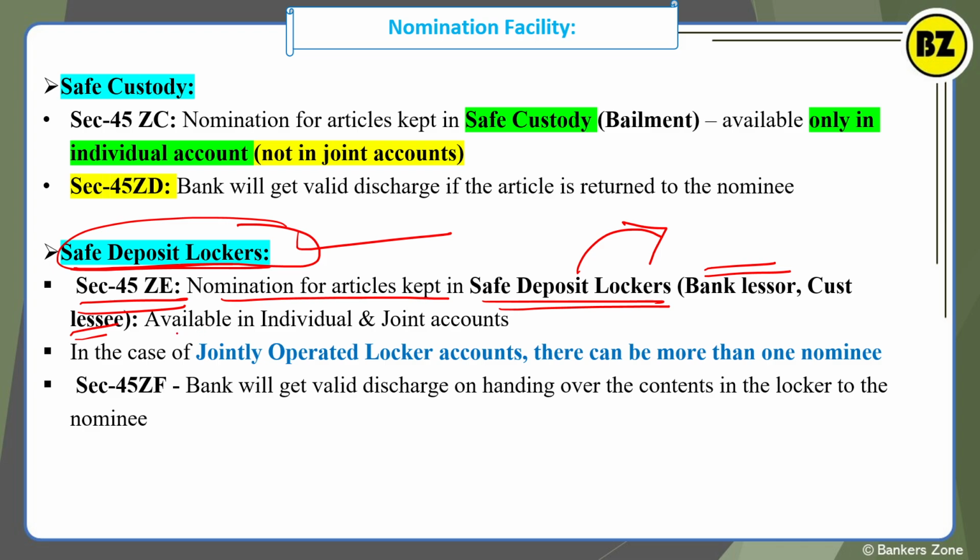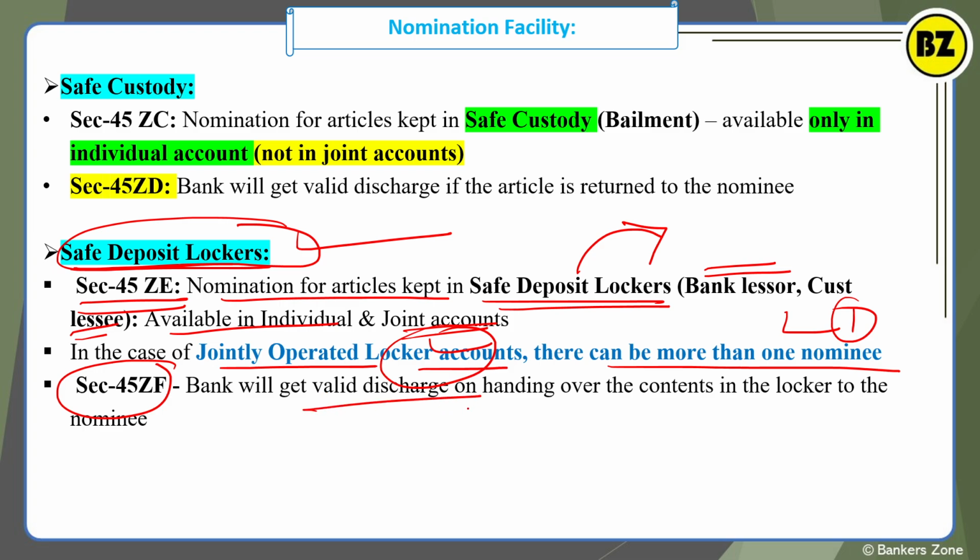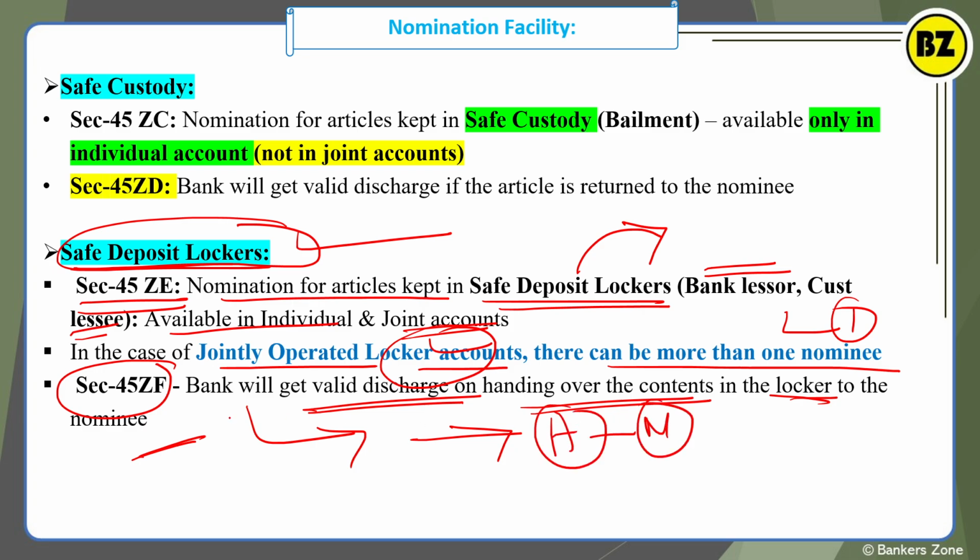So this is also available for individual and even in a joint mode of operation. In case of a jointly operated locker account, there can be more than one nominee, provided the account is operated in a joint mode. Section 45ZF again gives protection to the banker, right? So bank will get valid discharge on handing over the content in the locker to the nominee. So if there is a case of nomination, and the bank is handing over the ornaments from the locker to the nominee, bank will get protection under section 45ZF, right?